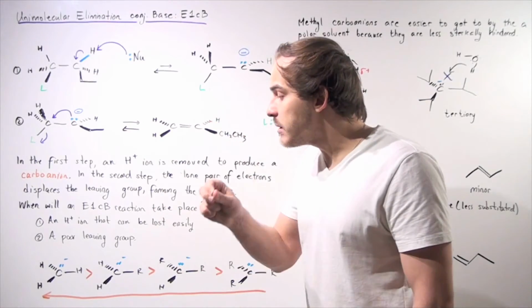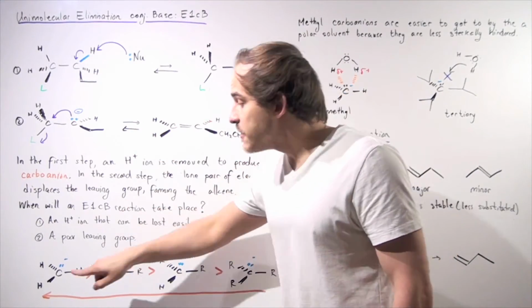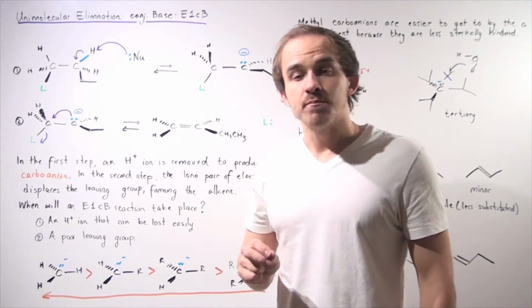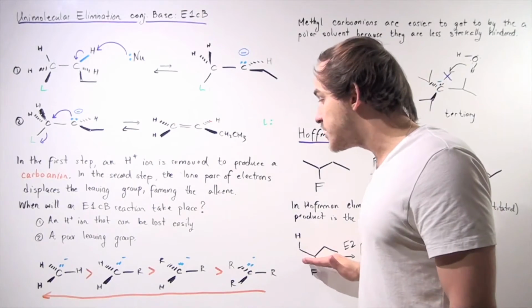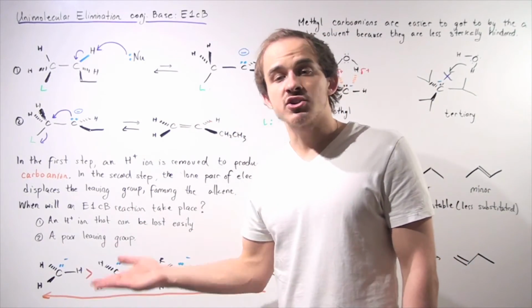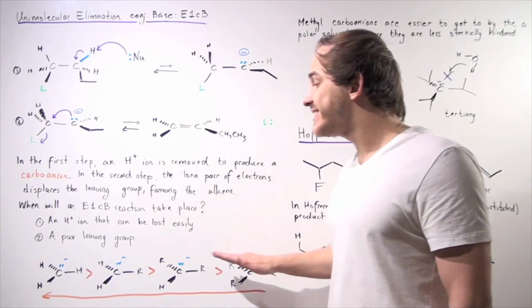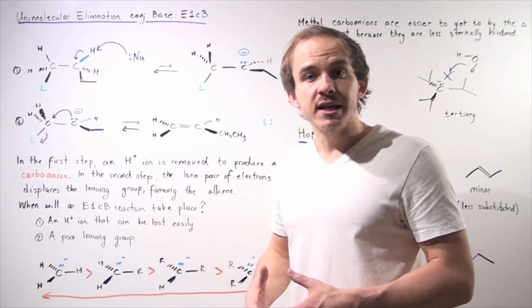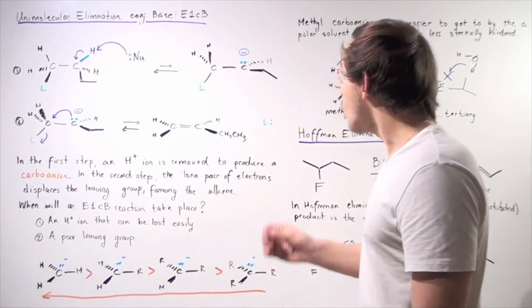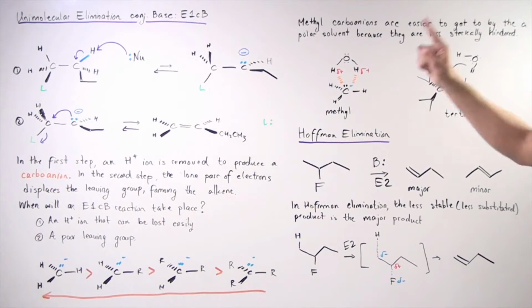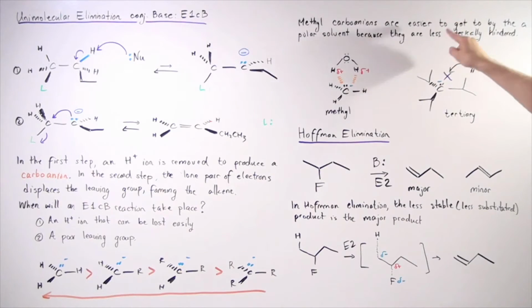But in order for the water molecule to get to the carbon, these side chains must be relatively small. And notice as we go from this tertiary to the methyl, our groups get smaller and smaller. So as we go from right to left, our water is more able to get to the carbon to stabilize it. Once again, methyl carbanions are easier to get to by the polar solvent because they're less sterically hindered.